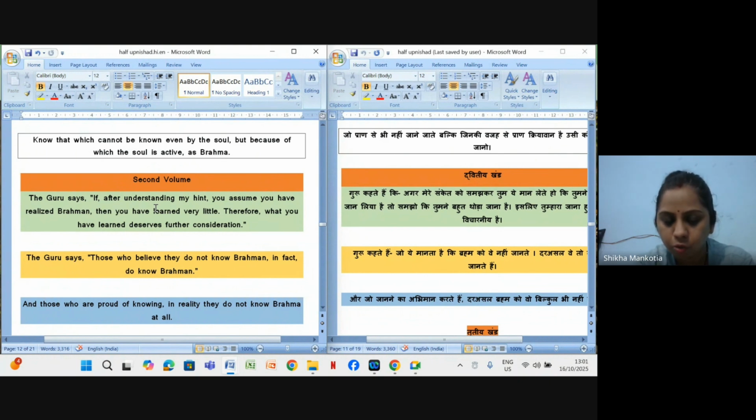And those who are proud of knowing, who are saying this in ego, जिन्हें अभिमान है कि we know this, in reality they don't know anything about Brahm, right? जो ये सोचता है कि मुझे नहीं पता कि ब्रह्म क्या है, they know the Brahm, but who are proud that we know everything, they know nothing. And it is in reality also, the people or the students who are proud, who think that we know this, we know this, in fact they know nothing, right? It's the reality.